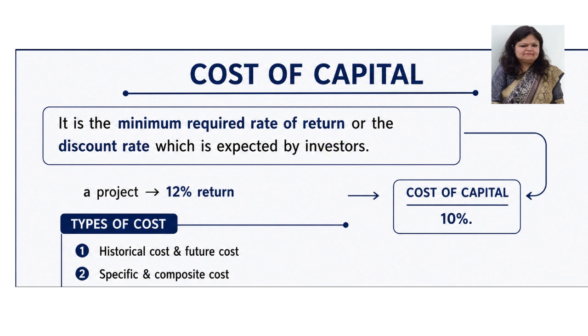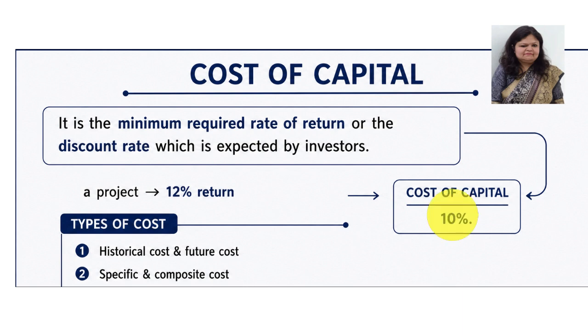So let's suppose you have invested some amount in a project and that project will give you a 12% return. And if your cost of capital, meaning from where you have taken the money, you have to pay a cost for acquiring that capital.